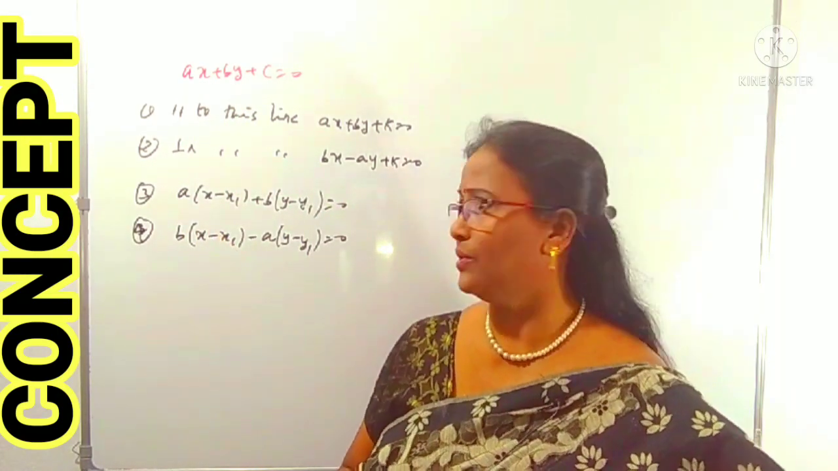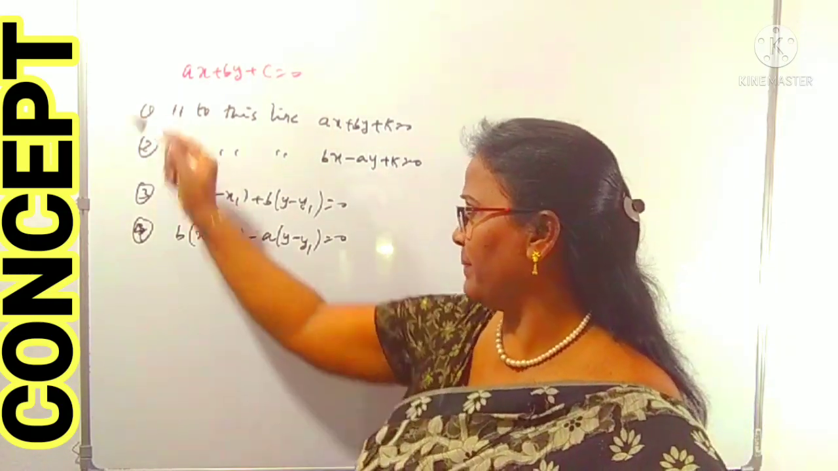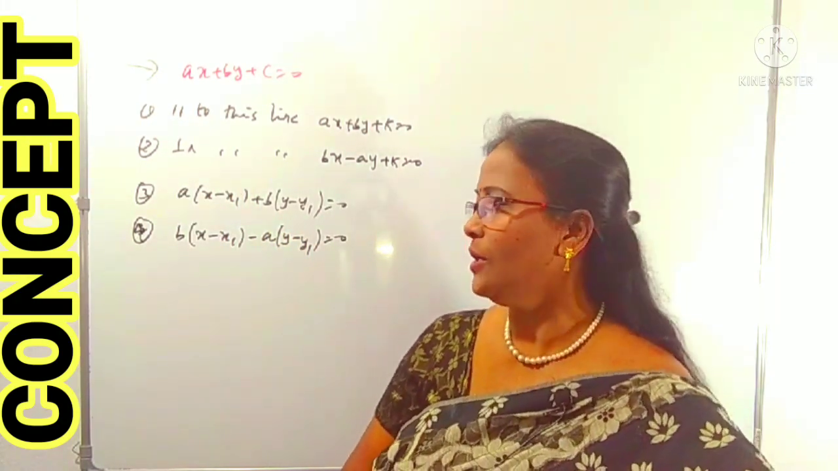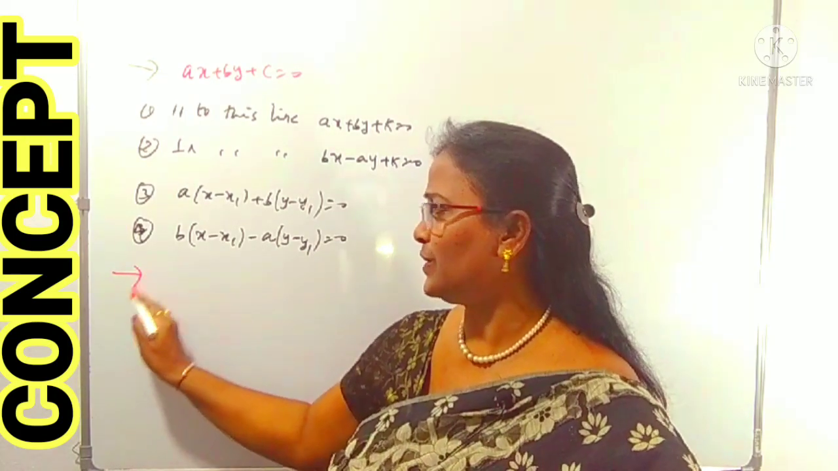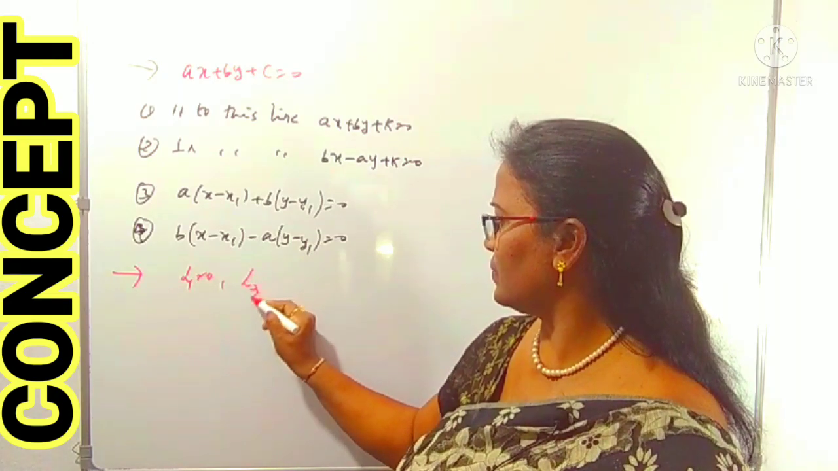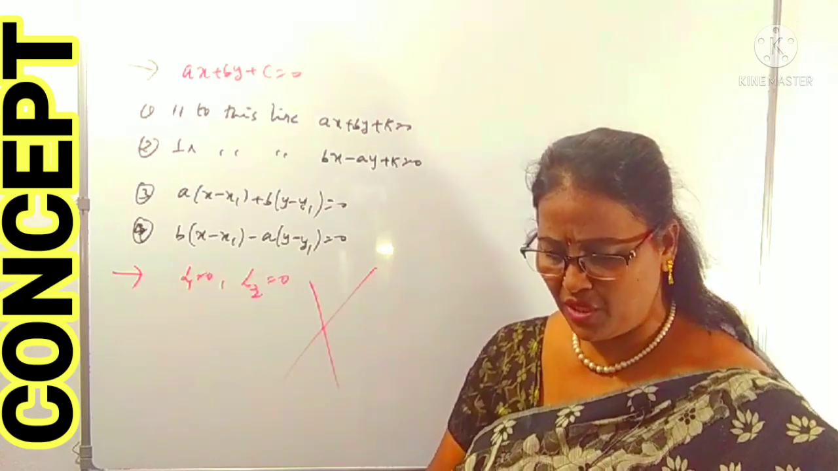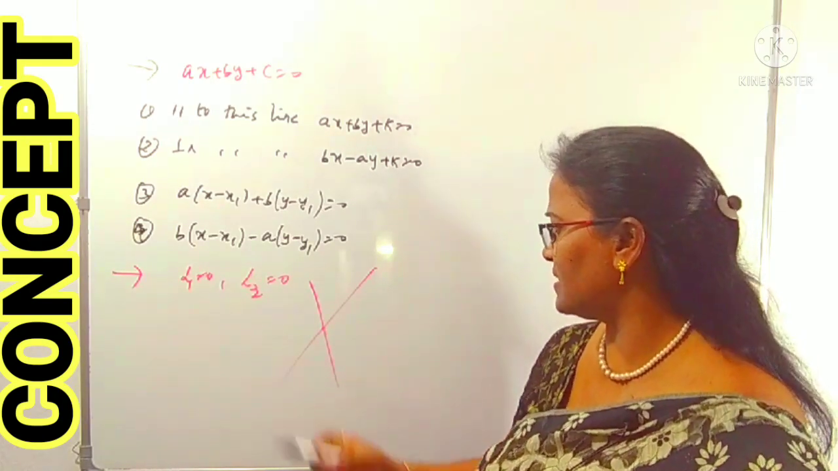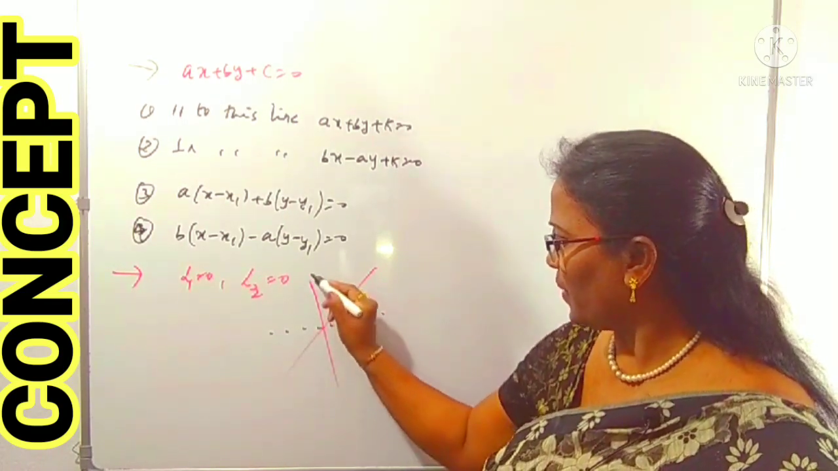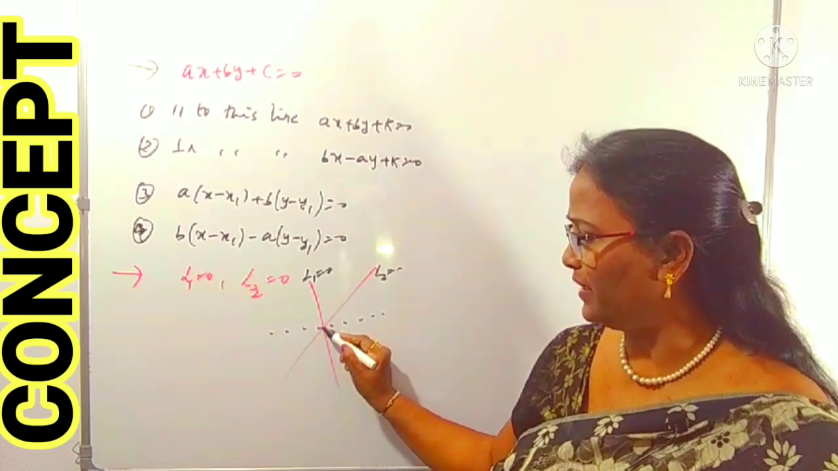Such types of questions I am going to discuss in this part, depending upon this concept. We can also concentrate on the equation of a line passing through the intersection of 2 lines. Suppose L1 equals 0 is one line and L2 equals 0 is the other line. These 2 lines pass through some point, and this is called the point of intersection.